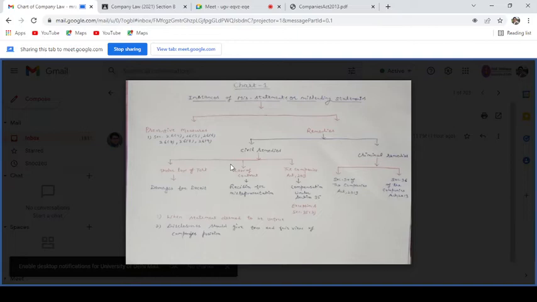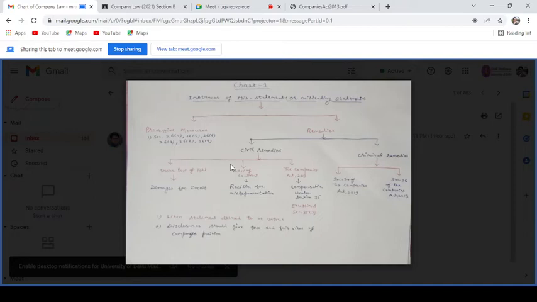Then under the law of contract, because the agreement of purchase of the shares or debentures is also a form of contract under the Indian Contract Act general principle, and there on misrepresentation, the party to whom the misrepresentation is made can rescind the contract. So rescission for the misrepresentation.